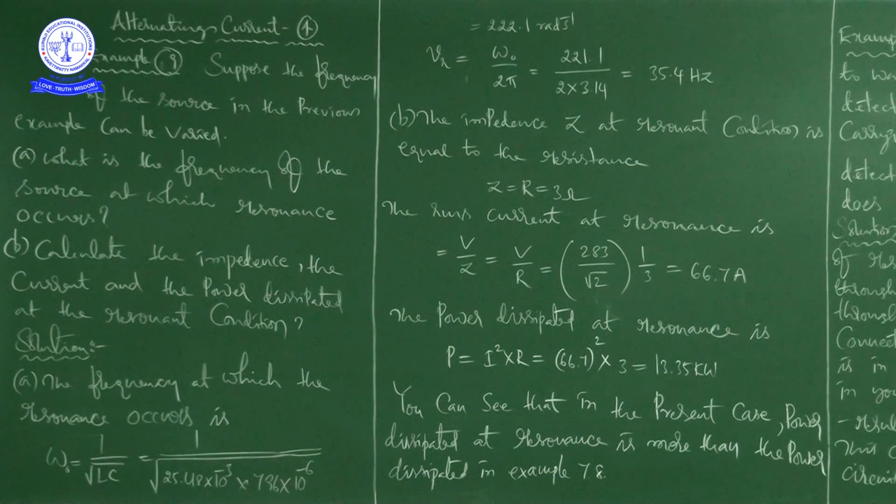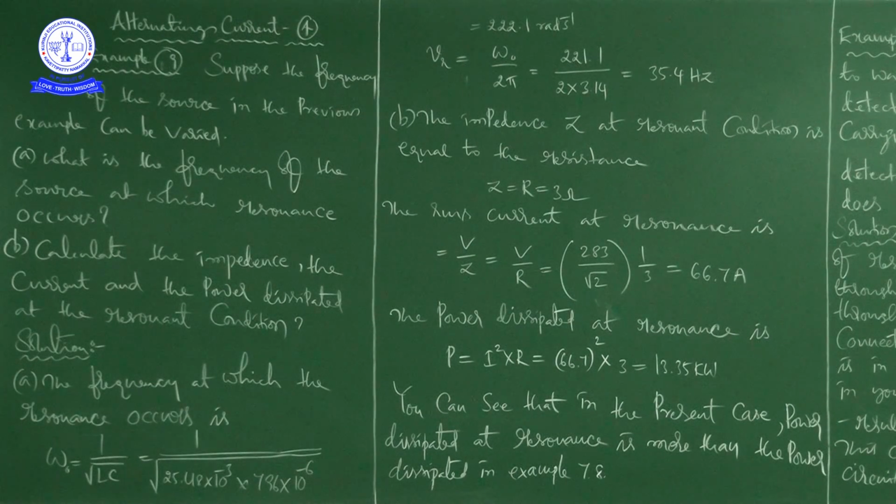There we calculated the impedance of the circuit, the phase difference between the voltage across the source and the current, the power dissipated in the circuit, and the power factor. So 4 things we calculated.